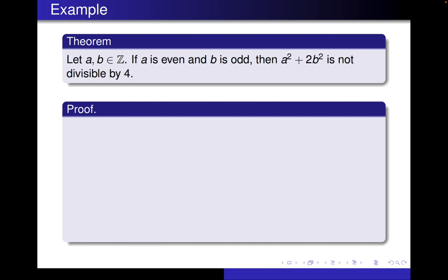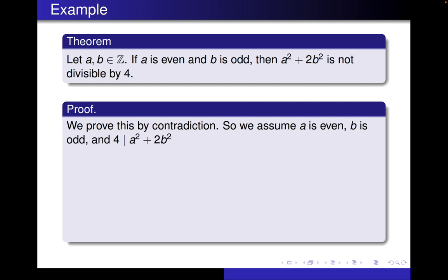All right, so we outlined it. Now let's see if we can write it up in a formal proof. As with any unusual proof method that we use, including the contrapositive that we did before and any time we use a logical equivalence, we have to warn our reader which proof method we're actually using. So the first thing we're going to say is that we're proving this by contradiction. Then, since our reader is primed to understand contradiction, the next thing we do is assume that our theorem is false. So we assume a is even, b is odd, and 4 divides evenly into a squared plus 2b squared. Then we're going to use this to prove a contradiction.